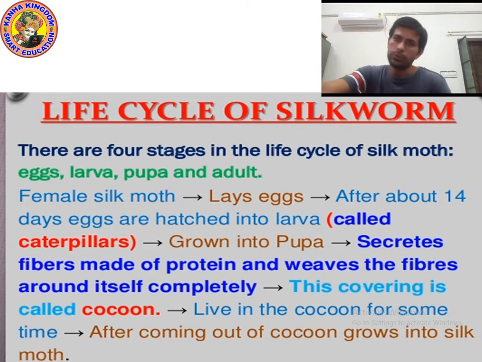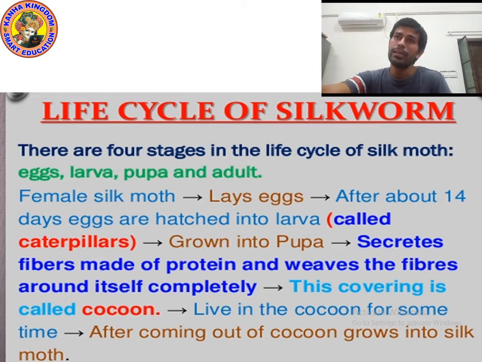While changing from young form to adult form, the silkworm goes through 4 stages. And if I talk about humans, we also go through different stages of life cycle. In childhood, first of all we were babies, then became children, then adolescents, and now we have become adults. Then we will become old, and at last we will die.